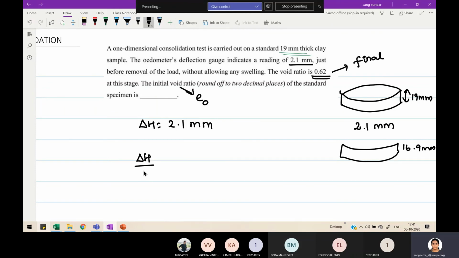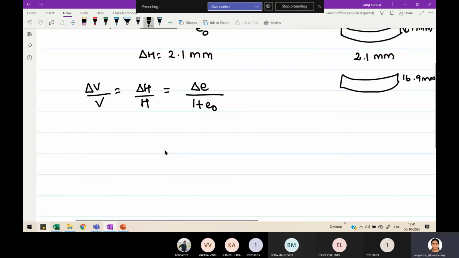Generally we consider delta V by V, but since we are confining it in the lateral direction, delta V by V could be rewritten as delta H by H. In terms of void ratio, change in volume means change in void volume, so delta e by 1 plus e naught, its initial volume. From this relationship, you can simply calculate.